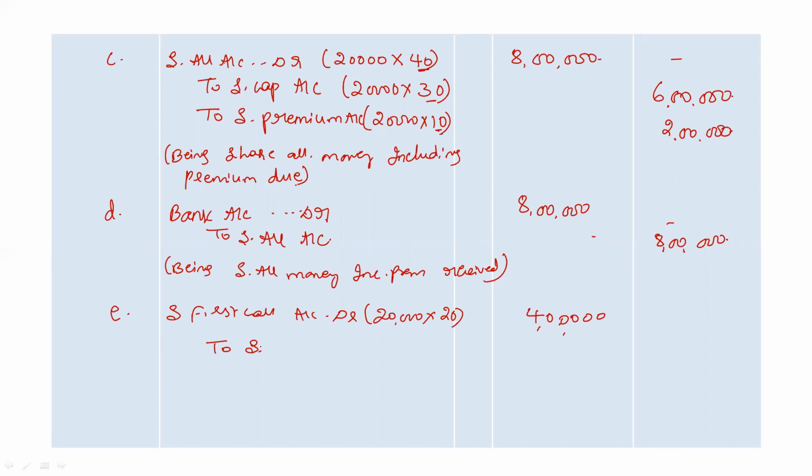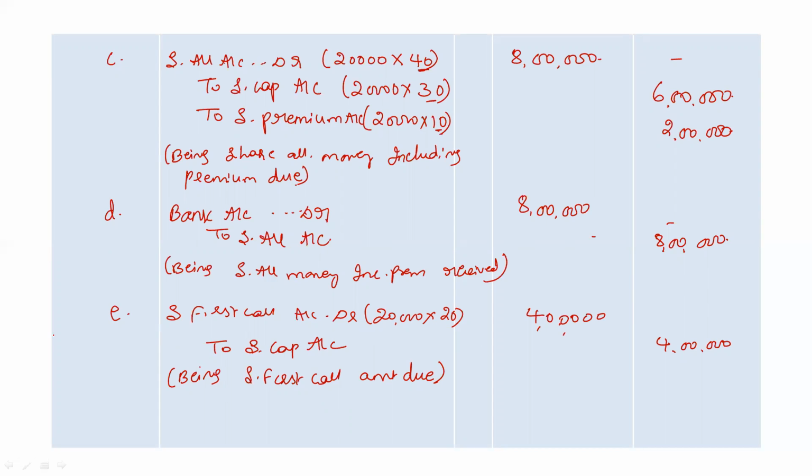So share first call account debit to share capital account. You can write the narration being share first call money due, or you can always mention the number of shares, being share first call amount on 20,000 shares at rupees 20 per share due. You can also mention it like this.